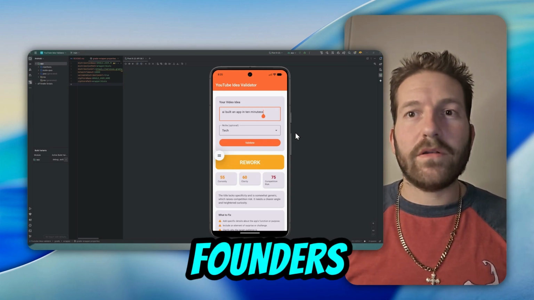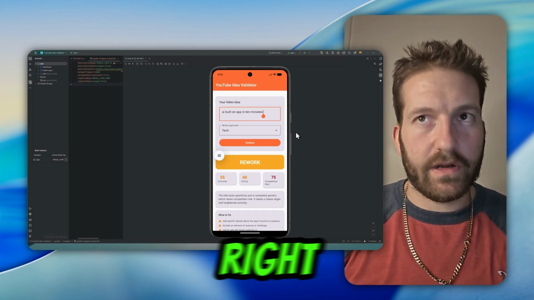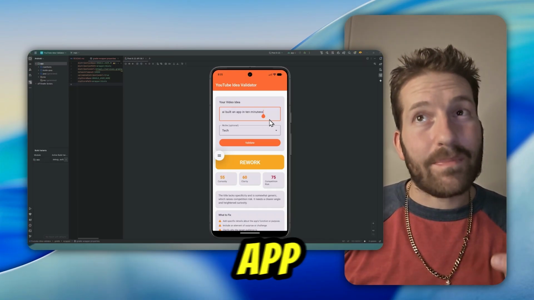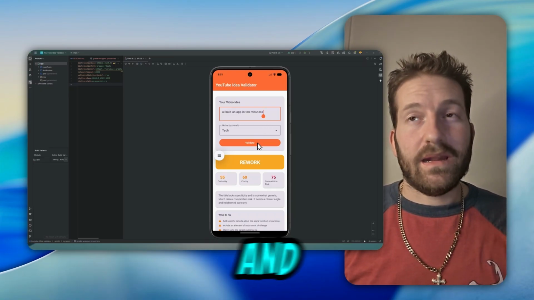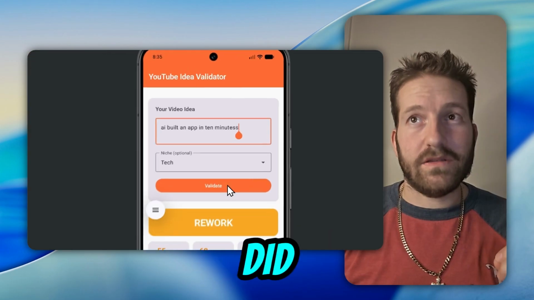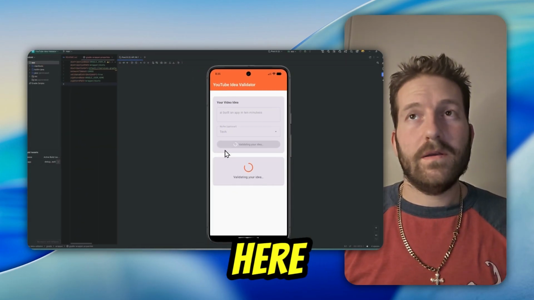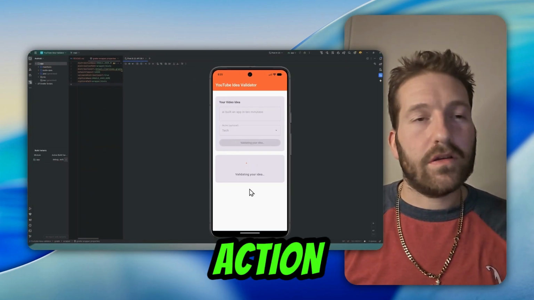This is why solo founders are becoming absolutely dangerous right here. I had AI build me this app in around 10 minutes. And I'm going to walk you through the step-by-step process that I did. So we're going to hit validate simple right here, just to show you it in action right away.